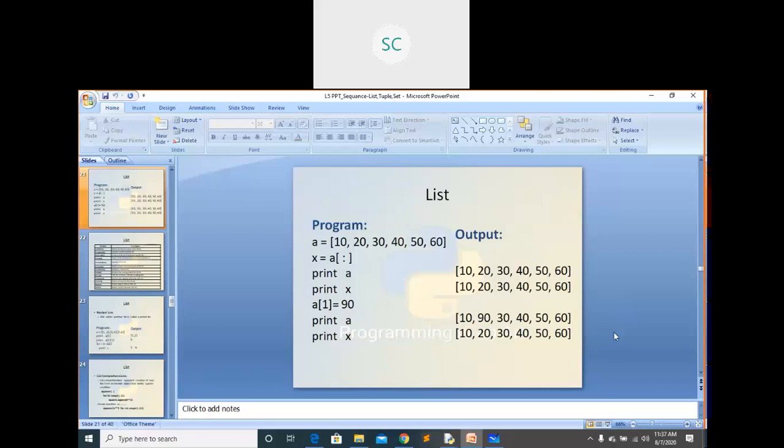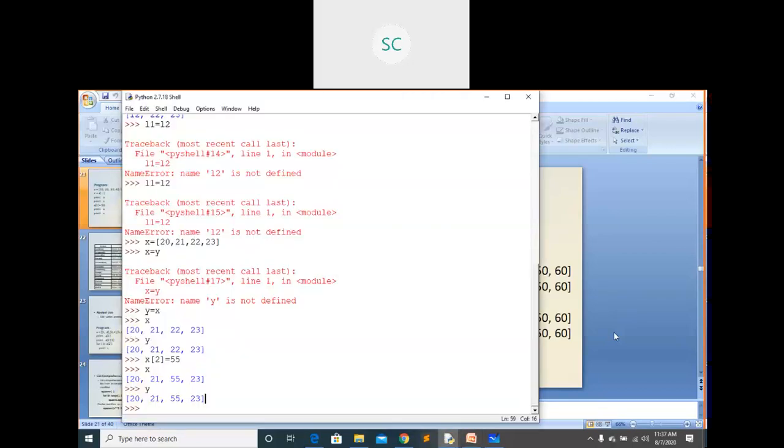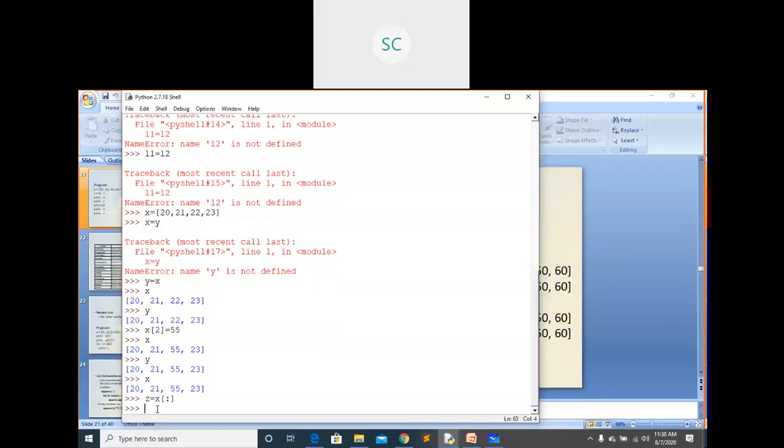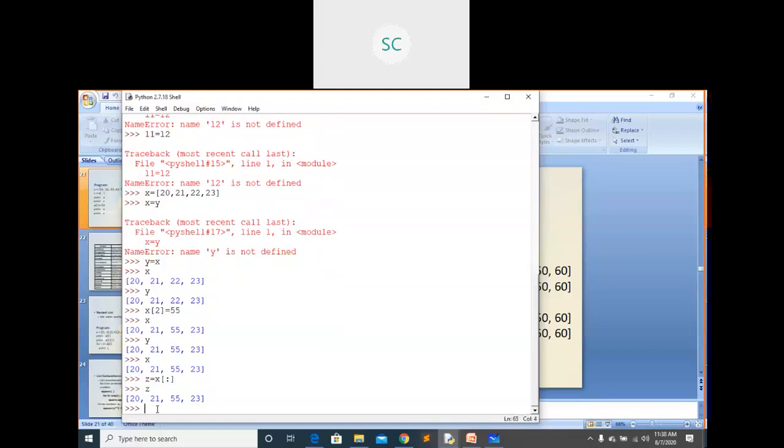Just we'll try this one. We have x and y there, right? Suppose x equals, I'm just checking what are the elements present in it. 20, 21, 55, 23 is there. I'm going to alias some z equals to, I'm just cloning this, not aliasing, cloning. If you see z, same elements are there.